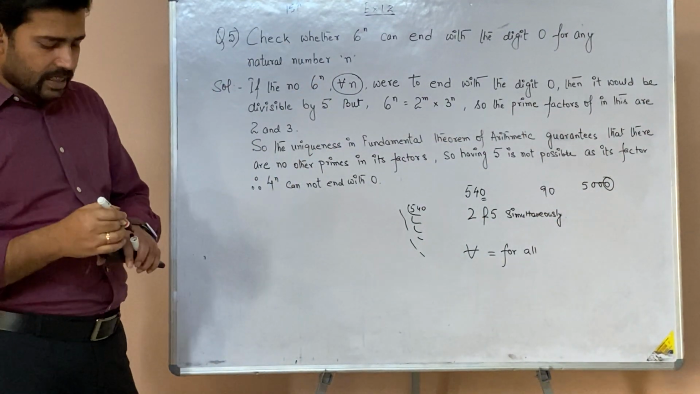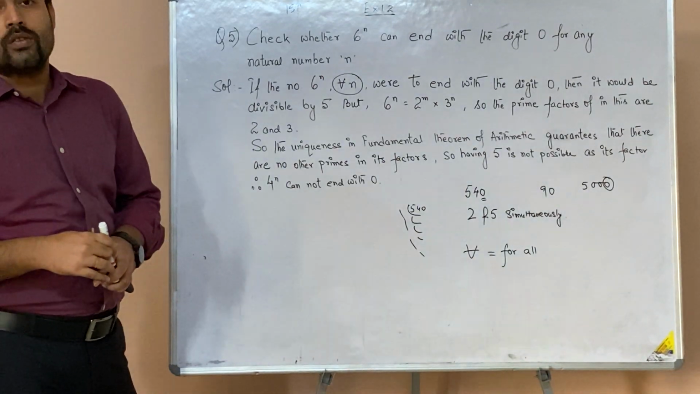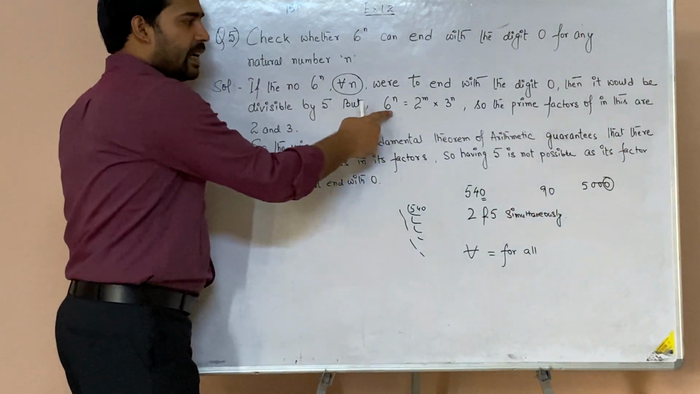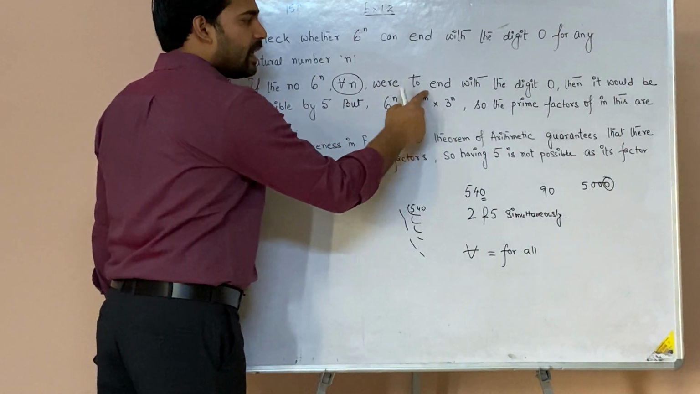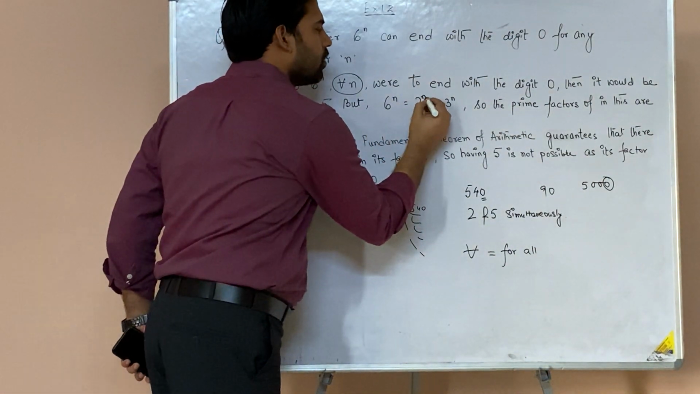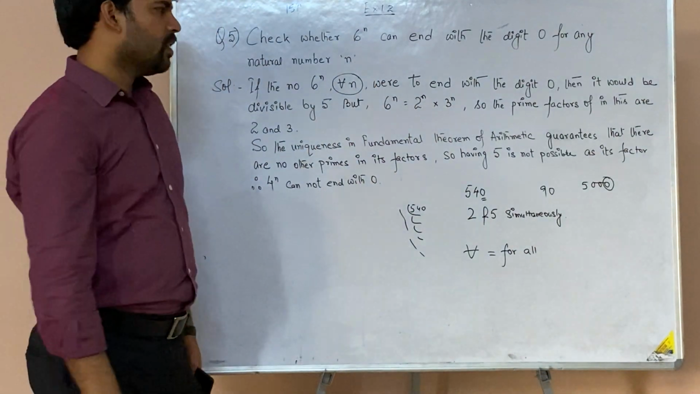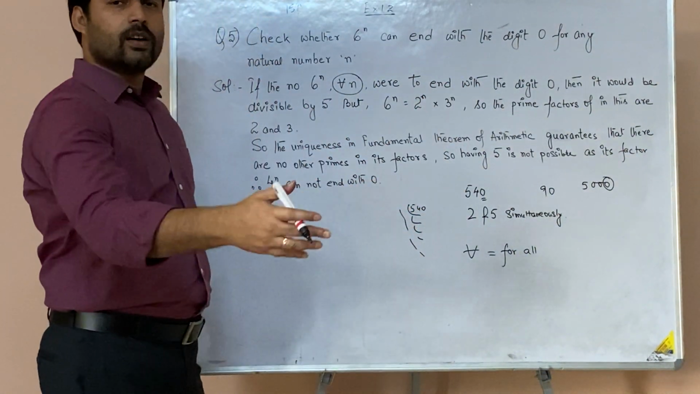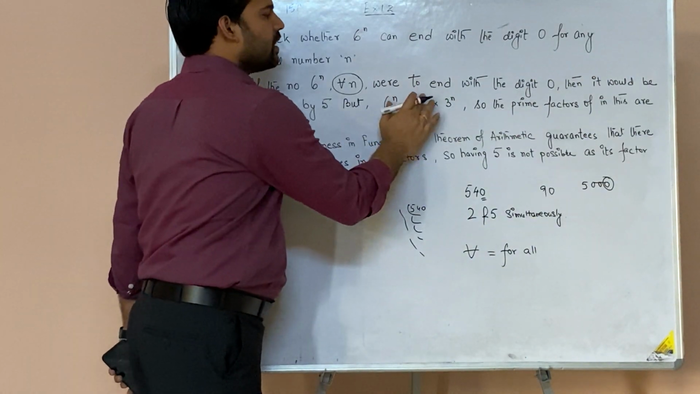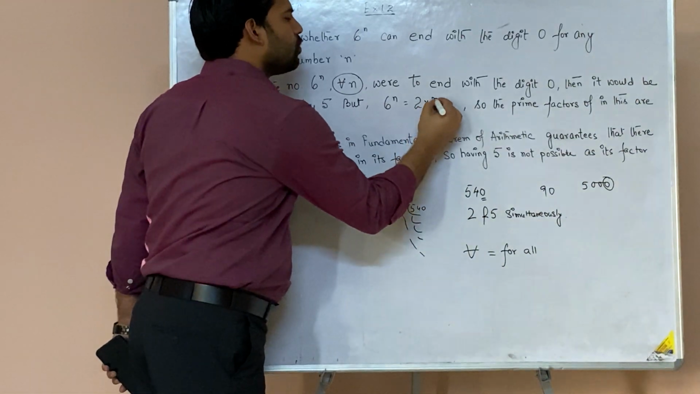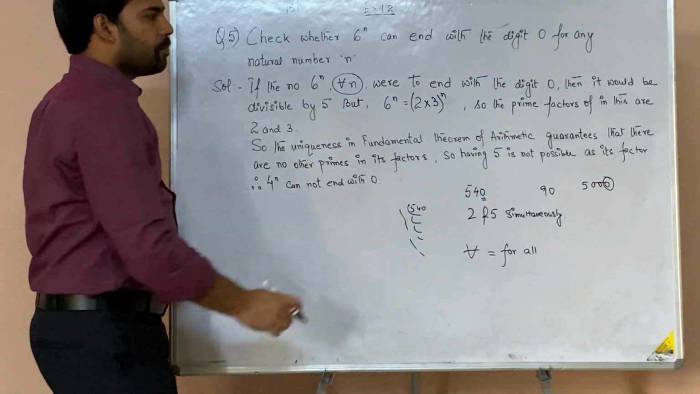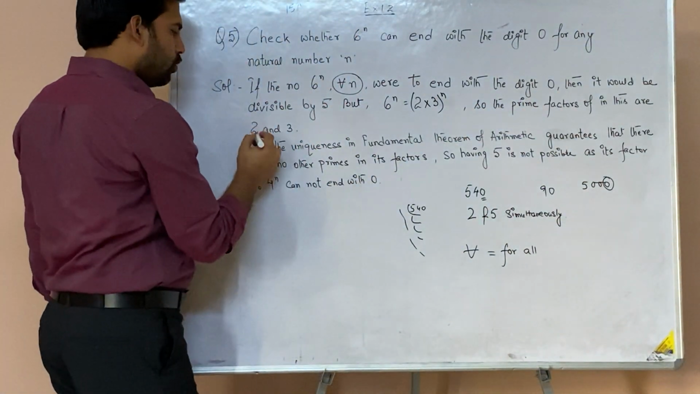What you need to understand is that you need to find one flaw in the question. The fault is that the number should be divisible by 5, but its factors are of the form 2 to the power m into 3 to the power n. 2 is repeated I don't know how many times, and 3 is repeated I don't know how many times. So 6 has 2 and 3. In other words, let me write it as (2 into 3) whole to the power n. So the prime factors of this are 2 and 3.